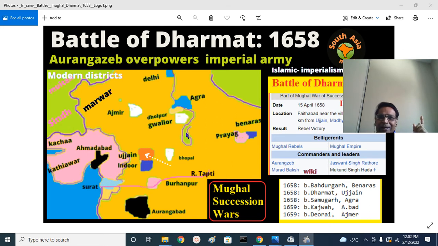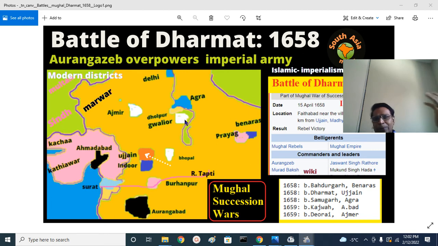This is Lalitpur, Jhansi. I have shown Allahabad district and Banaras district. One of the succession battles of the Mughals was fought in this area, called the Bahadurpur battle, and another battle, Khajwa, here in the Prayag, Allahabad region. So these are the landmarks. This is the Kingdom of Nepal. These are the modern districts.